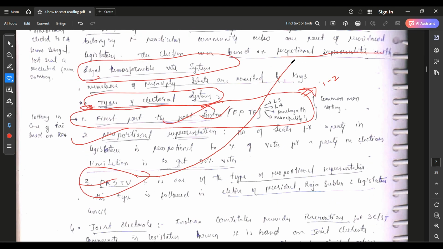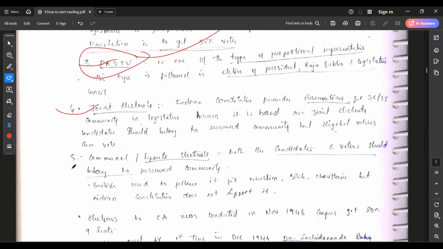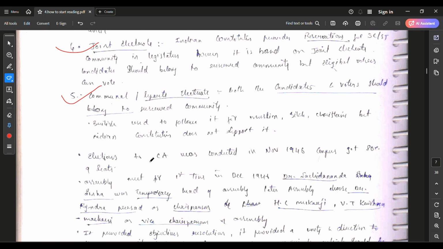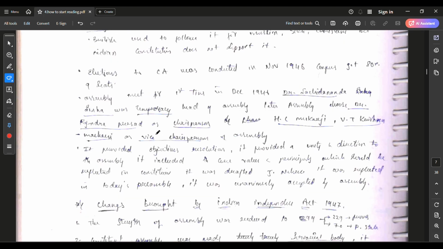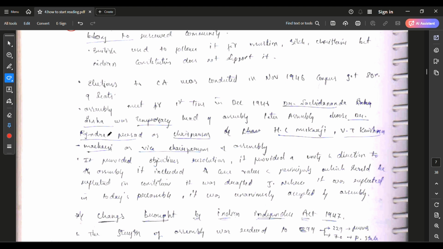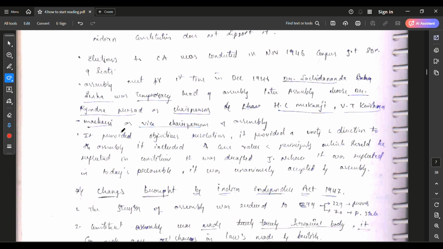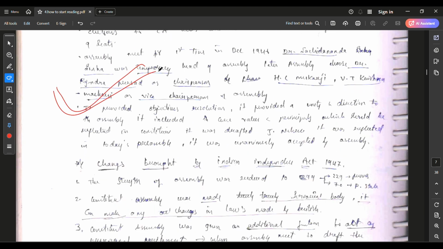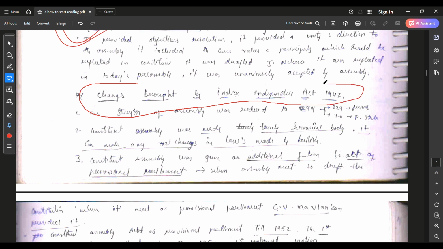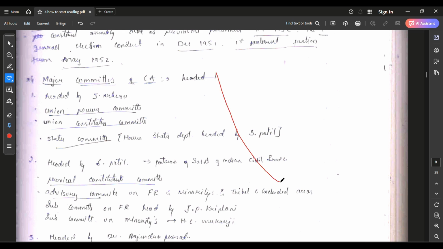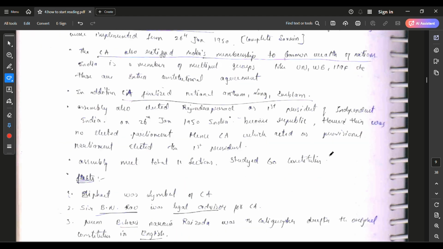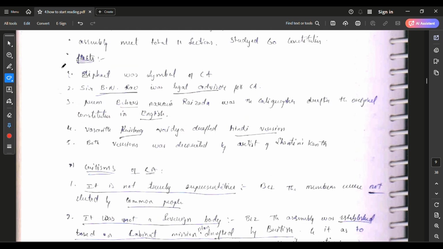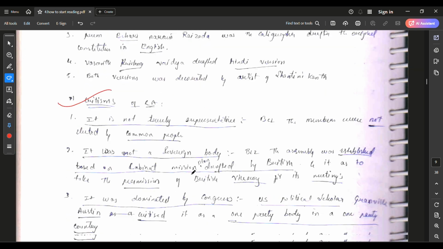See, this I mentioned here. Okay, joint electorate, communal electorate during the British period. We saw that. You can see everything in the Lakshmikant as well as the NCERT. Okay, changes brought by the Indian Independence Act, you can see in both the books. These are mentioned in both the NCERT as well as the Lakshmikant. The facts are clearly mentioned in the Lakshmikant. Criticism is mentioned in the Lakshmikant.